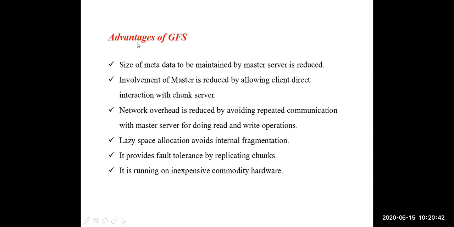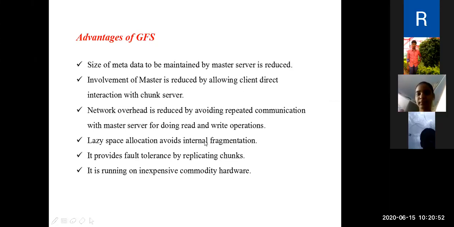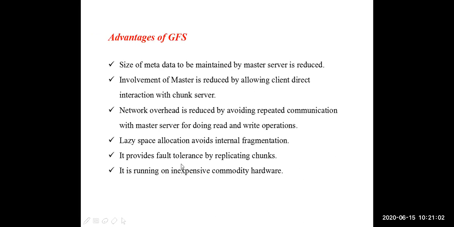Advantages are reduced metadata size, reduced involvement of master. Next, network overhead is reduced. Space allocation is avoiding internal fragmentation. Next, it provides fault tolerance. Next, hardware components are inexpensive. These are the advantages. It provides fault tolerance, it avoids internal fragmentation, it reduces network overhead, it reduces involvement of master, and it reduces the size of the metadata. These are the advantages of Google file system.